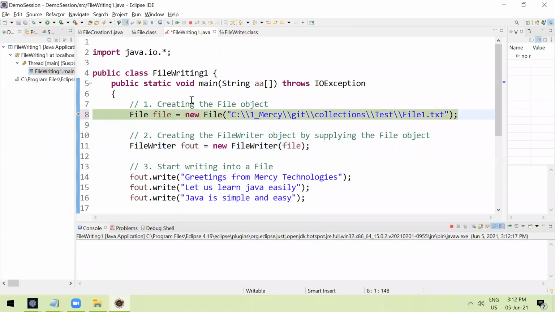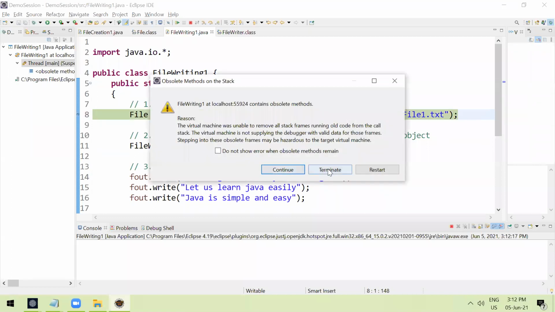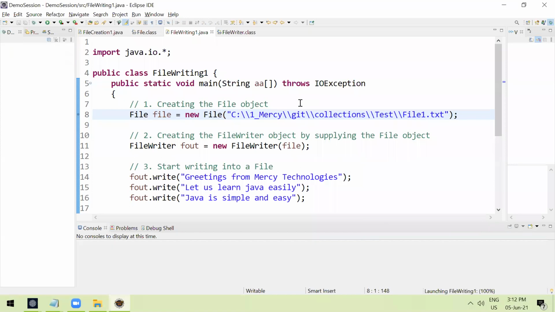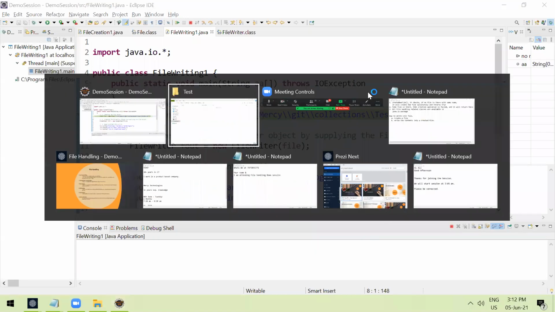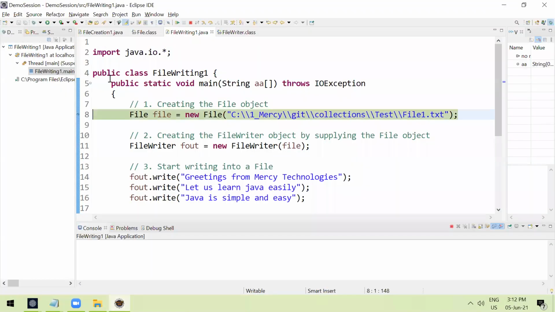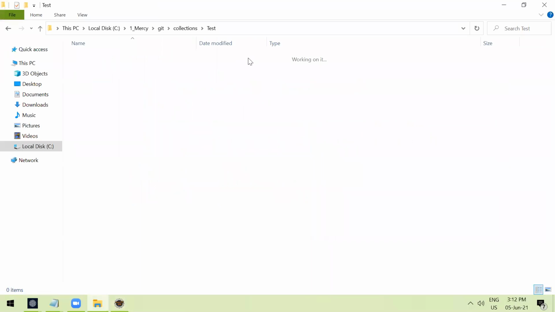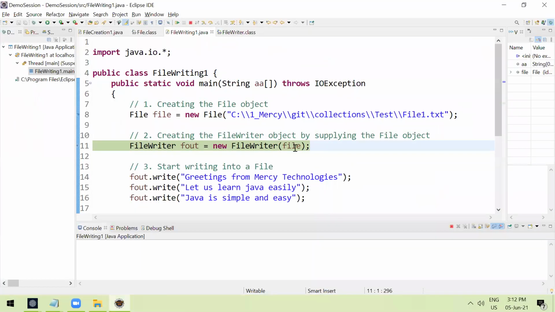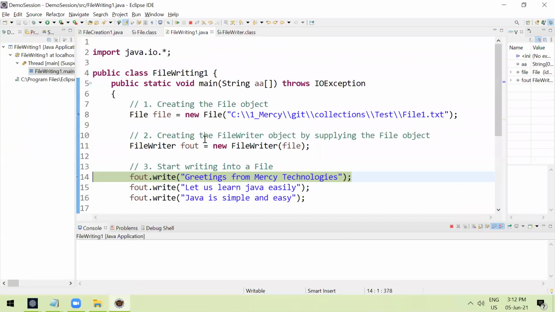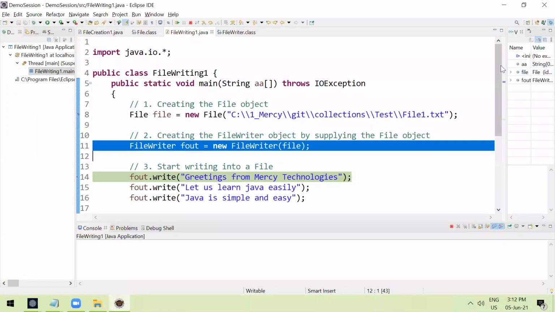Sorry, there is an error. Yeah, let's debug it. So application started. We have deleted the file. Let's run it line by line. F6. If I go here, no file is created. Then file writer, we are going to use it, right? F6. One more line we are executing. Observe here. The physical file is created when we are using file writer. After executing this line, the physical file is created.